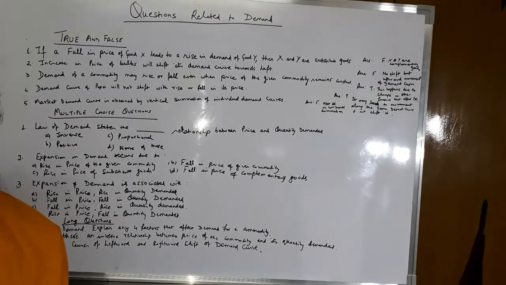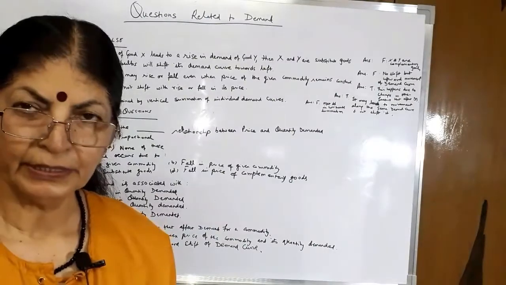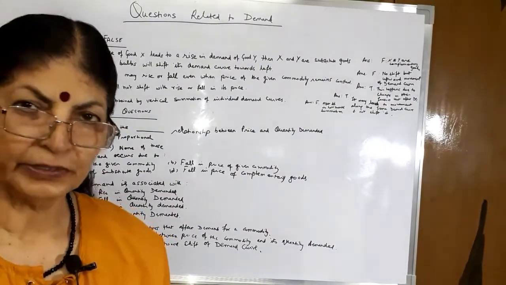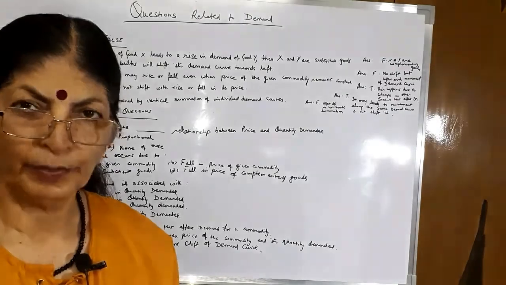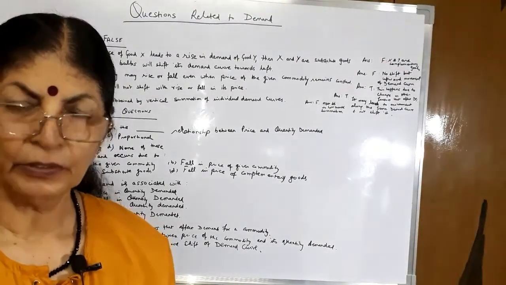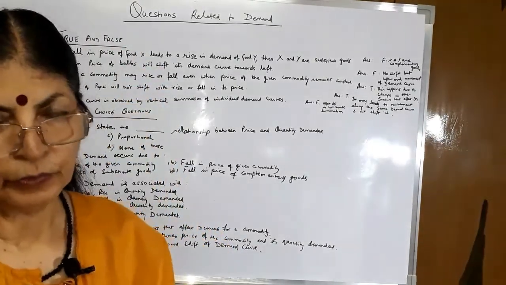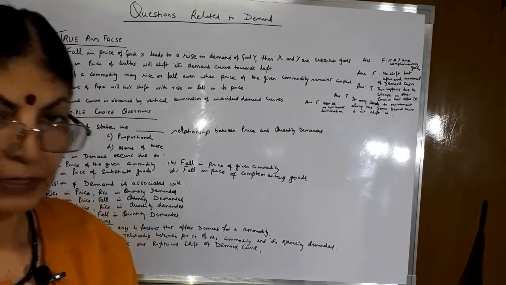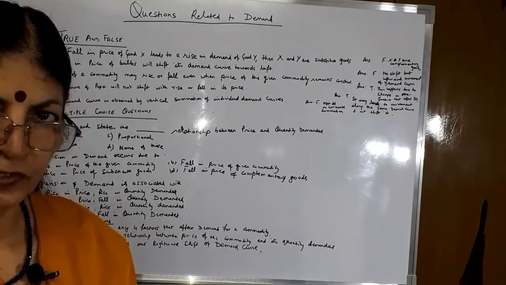Hello everyone. Let us do the questions on the chapter of demand. And this chapter, children, normally is asked for 3 or 4 marks. You may have a 1 marker, or you may have a 3 marker, or you may have only one question of 3 marks. So let us start with the 1 markers, the multiple choice questions.